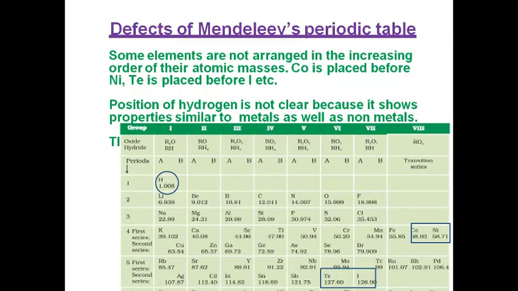For example, the isotopes of chlorine have different atomic masses, so they should be kept in different slots, but there is no mention of isotopes in Mendeleev's periodic table. So these are the three big drawbacks or defects of the Mendeleev periodic table, which scientists realized.